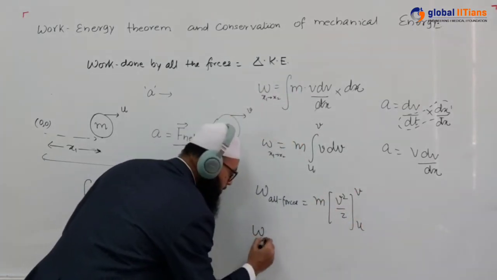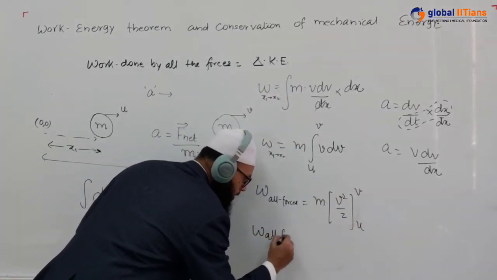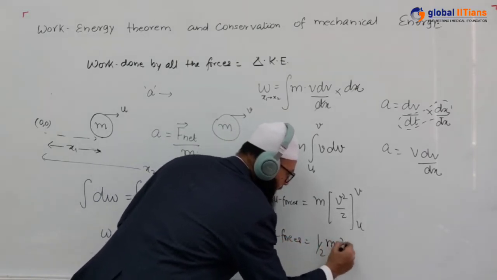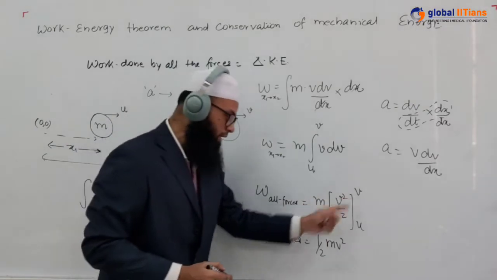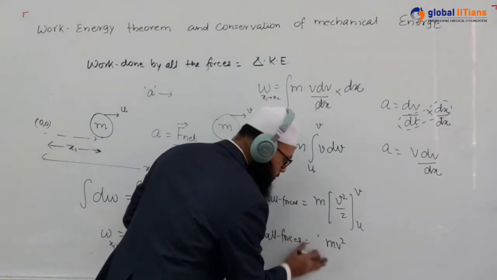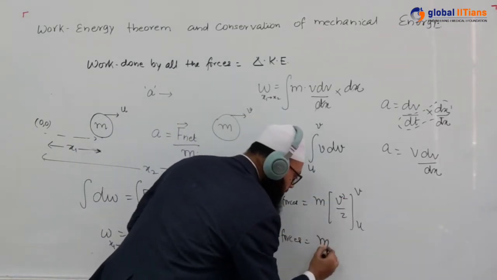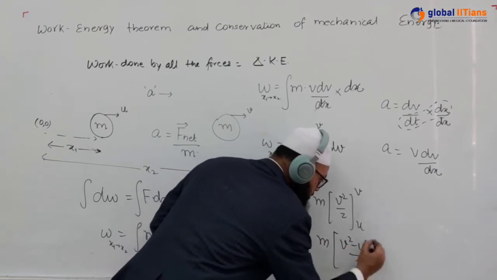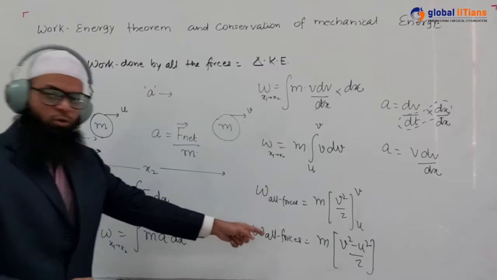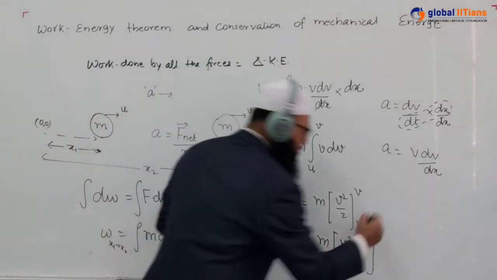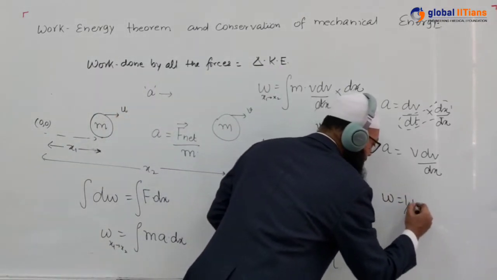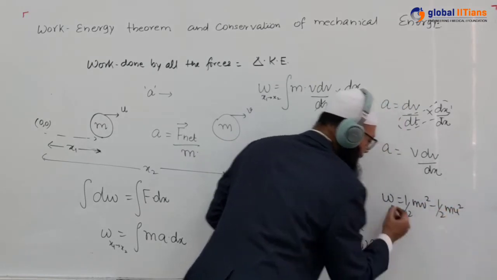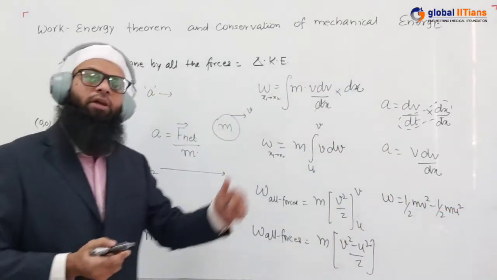So work done by all the forces is equal to half times m times v square minus u square. It can be written as v square minus u square by 2. Let me take it as it is, v square minus u square upon 2. So that will become mv square by 2 minus mu square by 2. So work done is equal to half mv square minus half mu square. Okay, and this work done is the work done by all the forces.